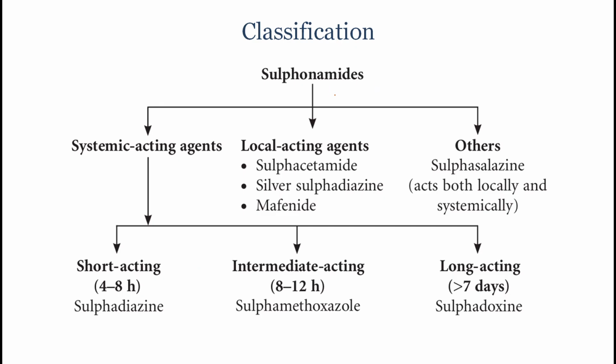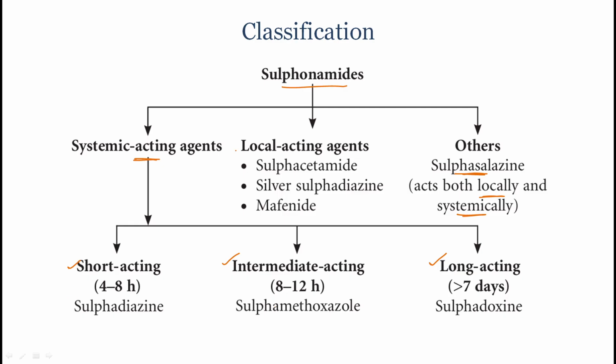So coming to the classification of sulfonamides, they are classified into systemic acting agents, local acting agents, and sulfasalazine, which acts both locally and systemically. Under systemic acting agents, we have short acting, intermediate acting and long acting drugs.